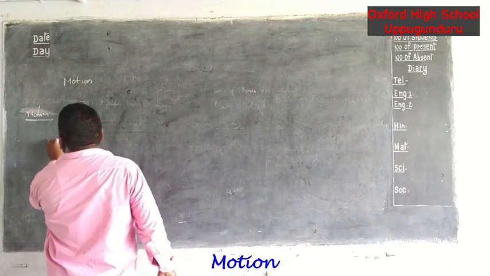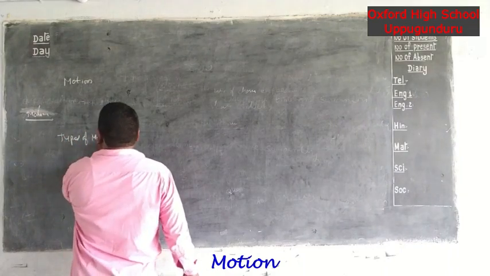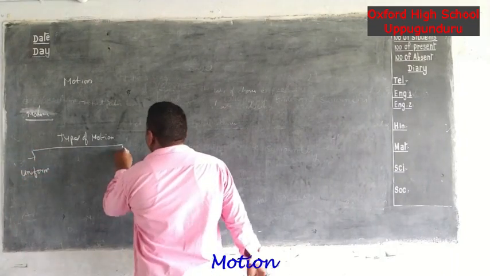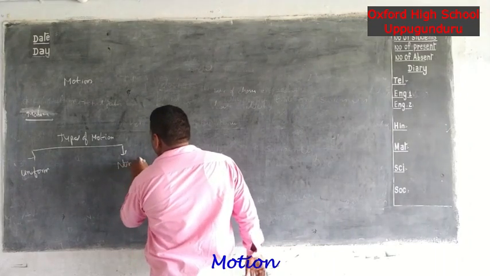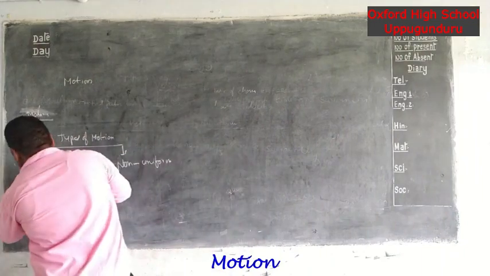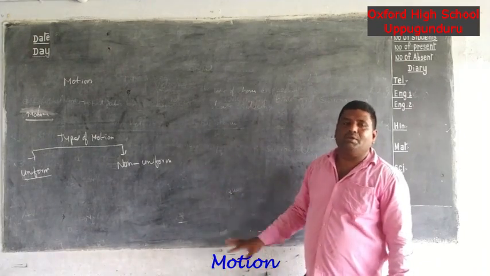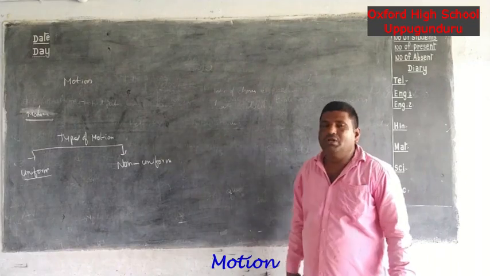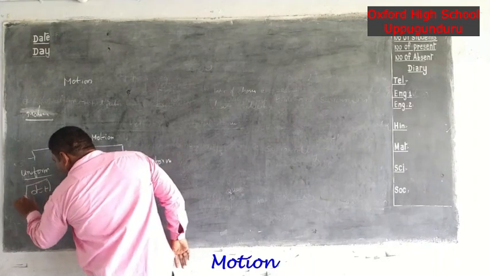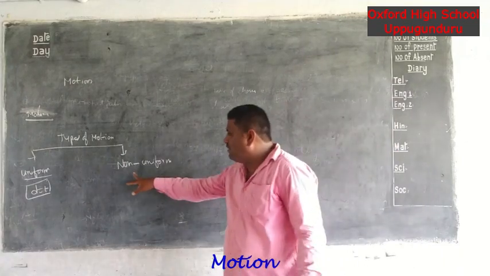Next, types of motions. These are divided into two types. First one is uniform motion. Second one is non-uniform motion. First of all, what is the definition of uniform motion? If a body covers equal distance in equal time intervals, it is called uniform motion. Next, what is the definition of non-uniform motion?